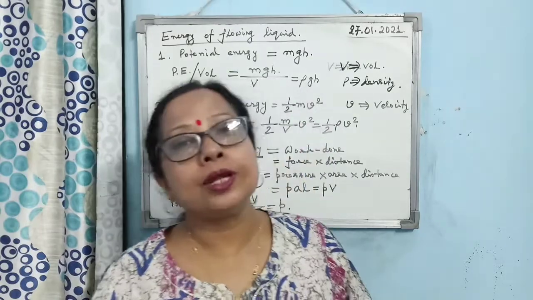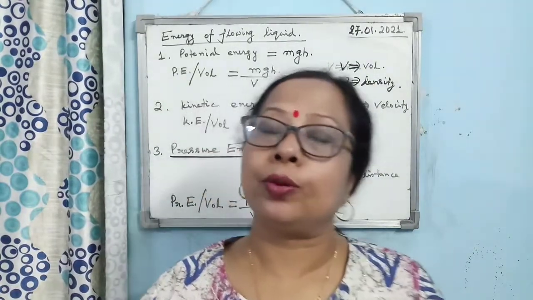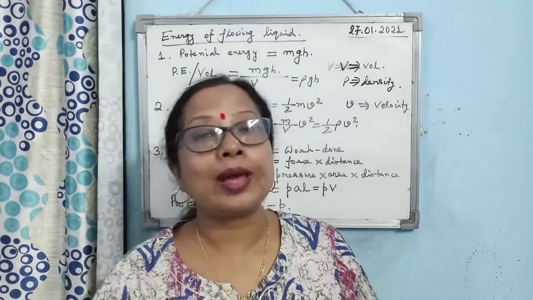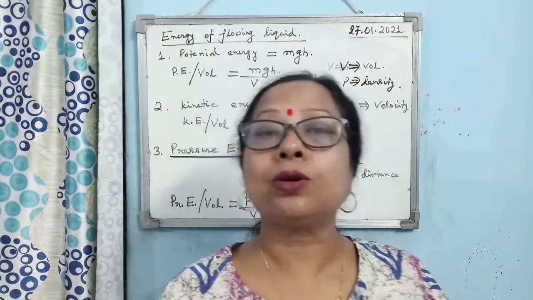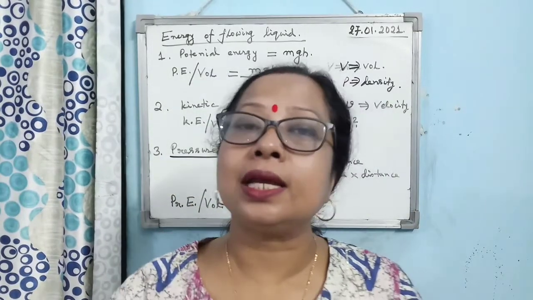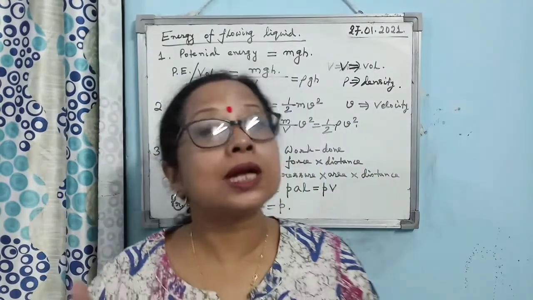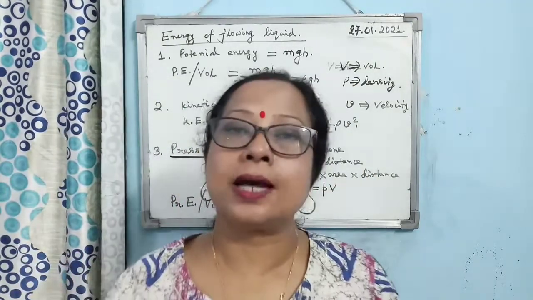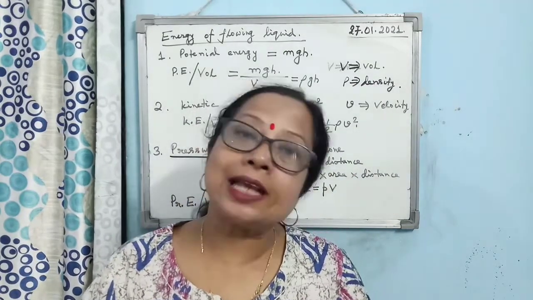Now we know pressure is nothing but normal force acting per unit area. It means that when the liquid is flowing, a force is acting perpendicularly on the liquid, and under the action of this force, the liquid is undergoing a certain displacement. So a certain amount of work is done. This work done is known as the pressure energy.